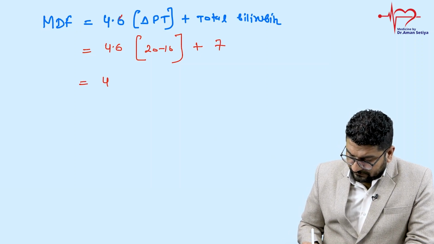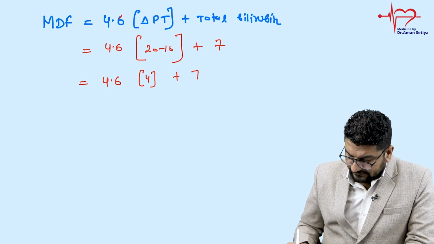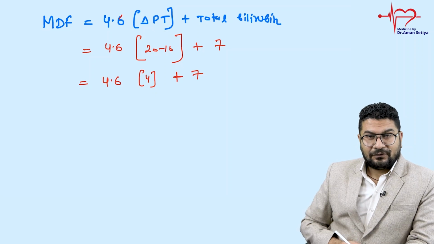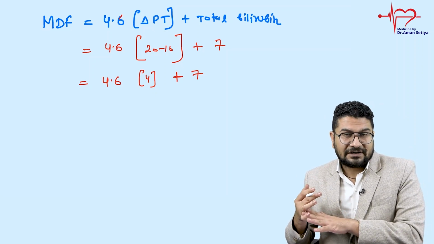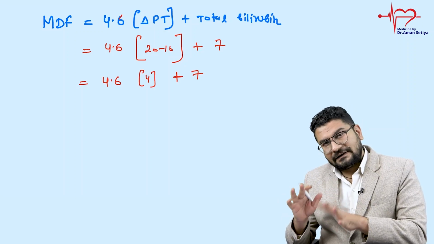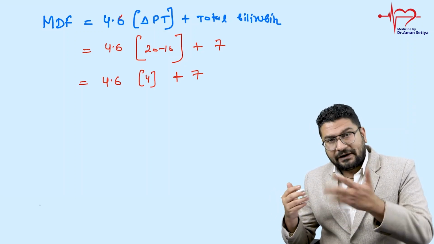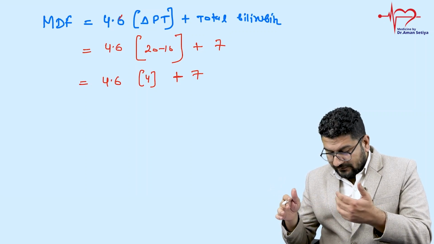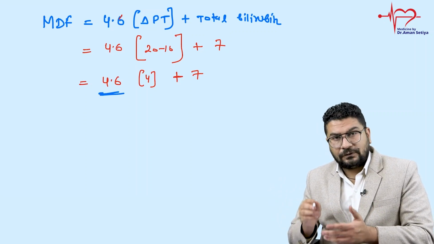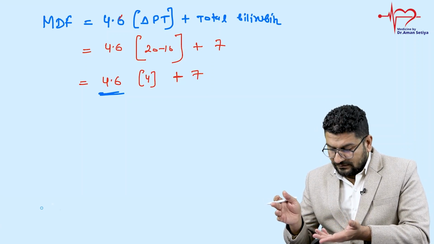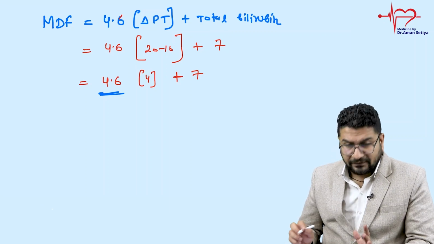So now you can see it is 4.6 into 20 minus 16, which will be 4, plus 7. If you do the mathematics, 4.6... we are doctors, we are not that good in mathematics. In the exam, you will not have pen and paper, or you will not get time. So remember, understand this as 5. If you multiply this by 5, 5 fours are 20, 20 plus 7 is 27. Suppose you understand this as 4, so 4 into 4 is 16, 16 plus 7 is 23. So the value will come close to 25.